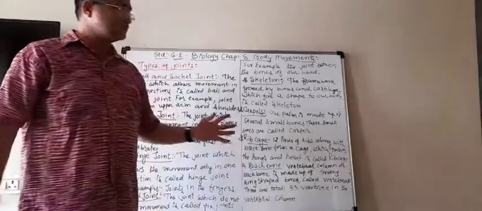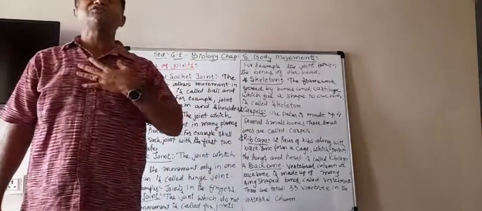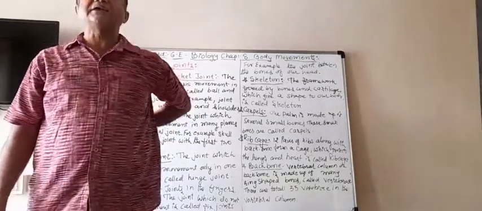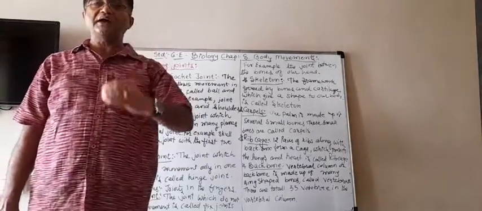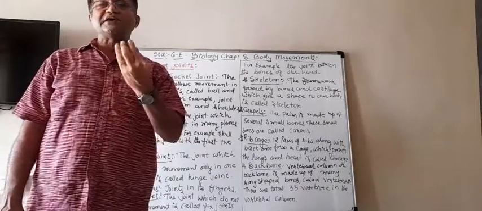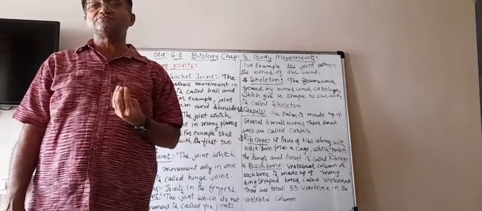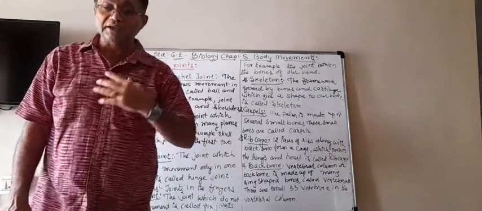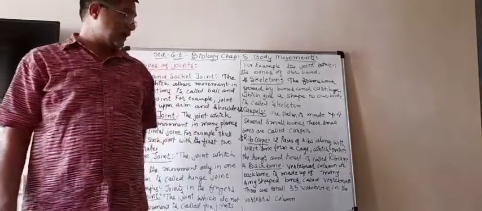These bones are joined such that the column is flexible, so we can bend. In between there are some cartilages, meaning soft bones, which make it flexible.